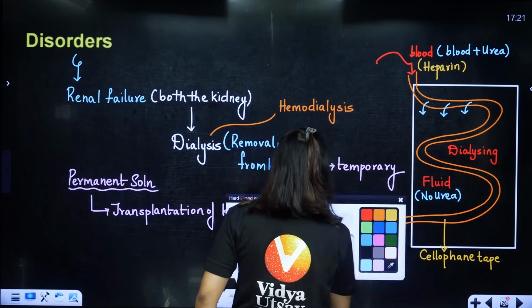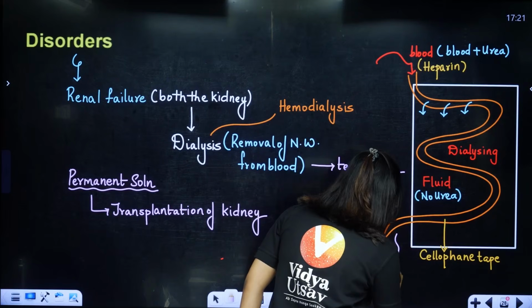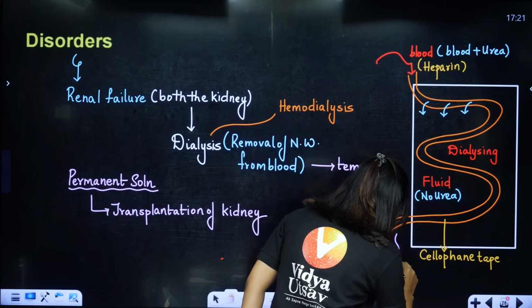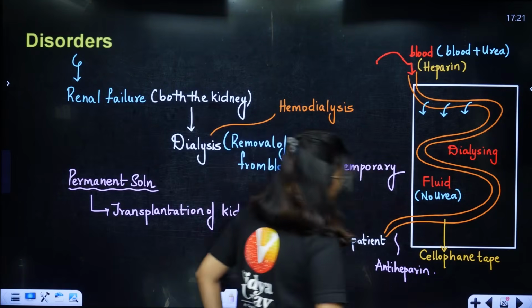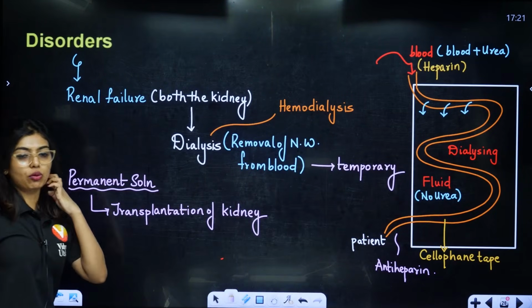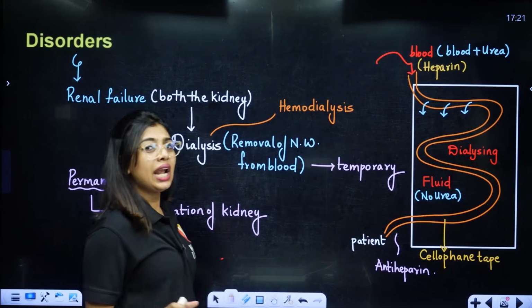We have to give anti-heparin here. Why, ma'am? Because in our body there is already heparin. So we have to give anti-heparin here so as to prevent any problems from happening. So this is what is called the entire dialyzing setup.